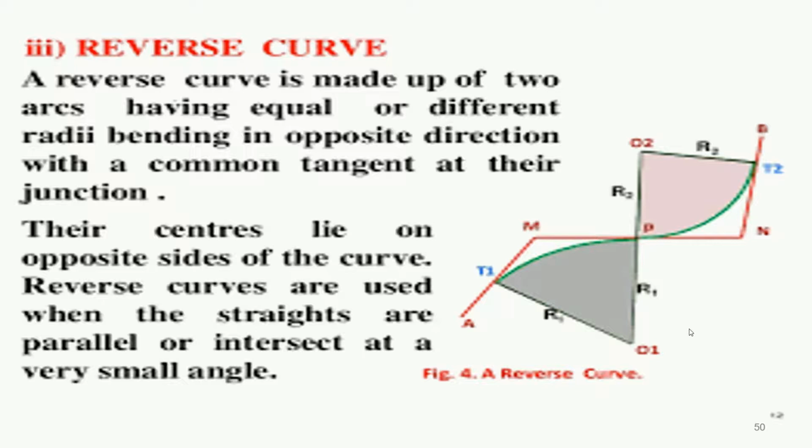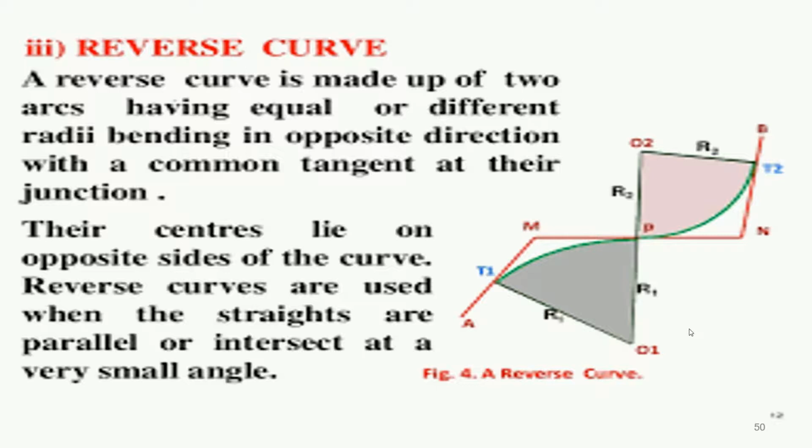Reverse curves are used when the straights are parallel or intersect at a very small angle. In this figure we have provided the R1 and R2 radii, and we have one curve like T1P and a second curve like P2T2, which is a reverse type of curve.